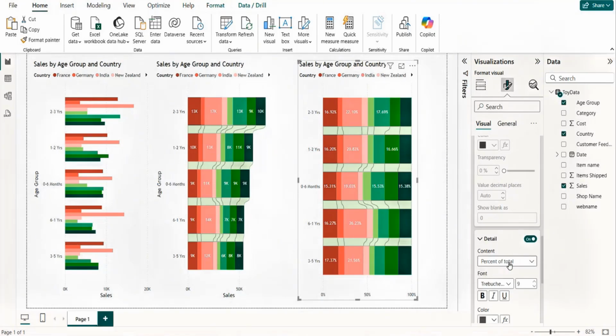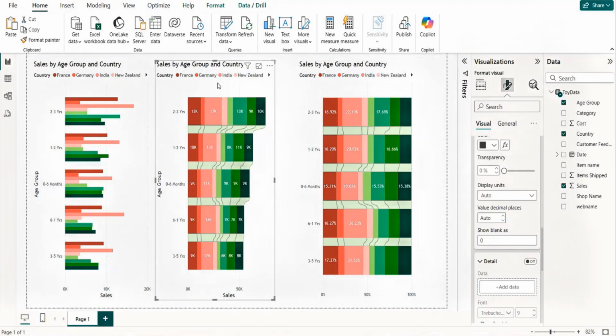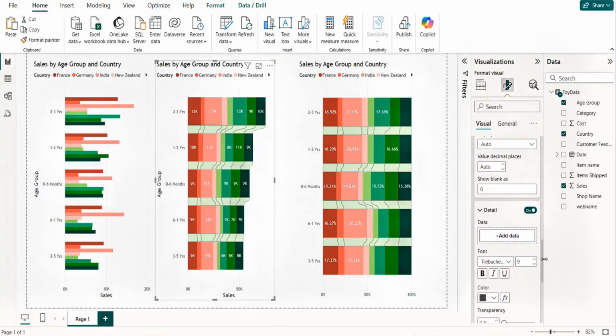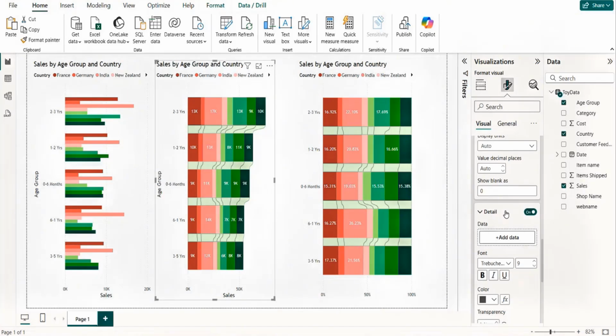Okay. But this percentage of total, if I go and select another visual where only the stacking is happening, it's not based on the percentage. If I go and click on the detail, you see that you don't find that here. You don't find this option here, the percentage of total. It's not going to be there, right?